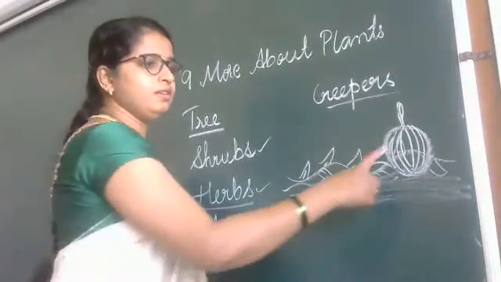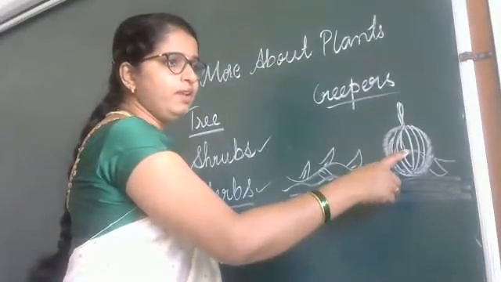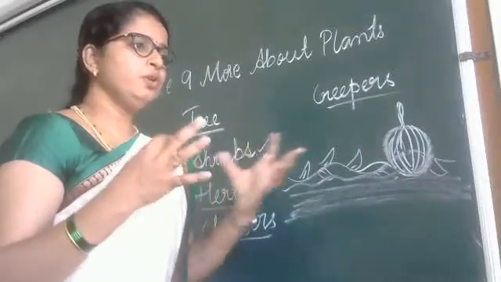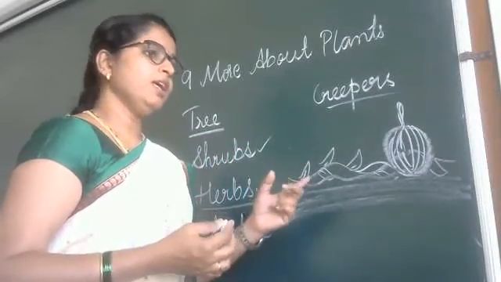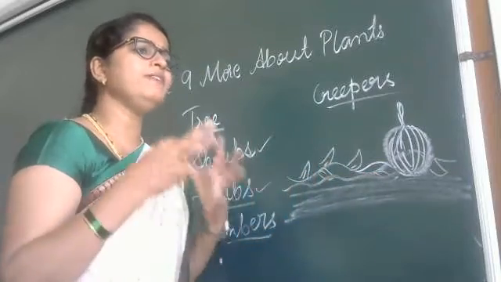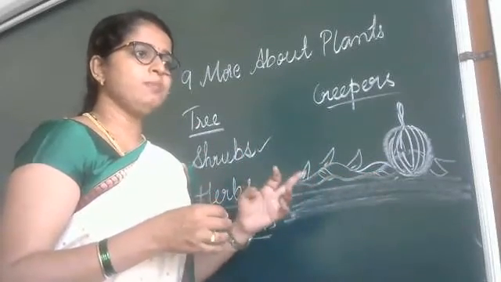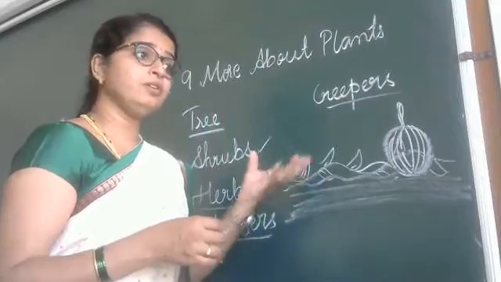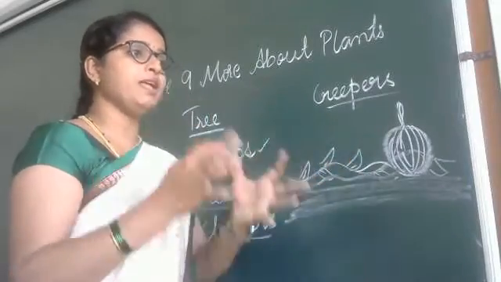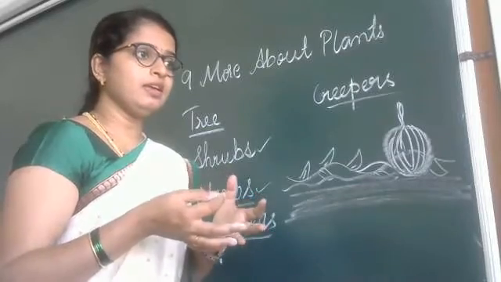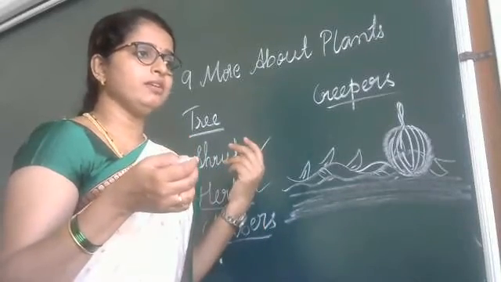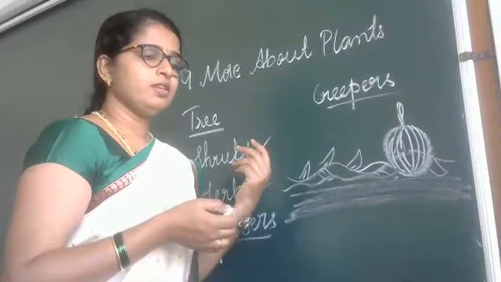And pumpkins, watermelon, when you take that gourd vegetable, it is so heavy, but the creeper, the plant, is very weak. The plant stem is very weak, but the fruit which that creeper gives is very heavy. Yes or no? How much does a pumpkin weigh? And you take this watermelon. Yes or no?